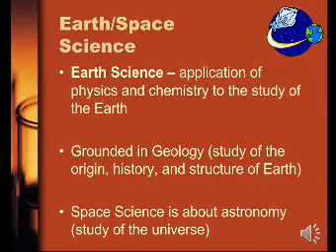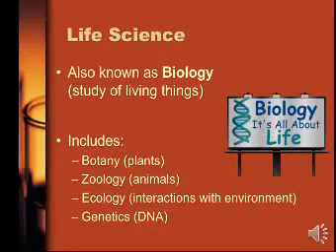Earth and space science. Earth science: application of physics and chemistry to the study of the earth is called earth science. It is grounded in geology, the study of origin, history, and structure of earth. Space science is about astronomy, and astronomy is a study of the universe.